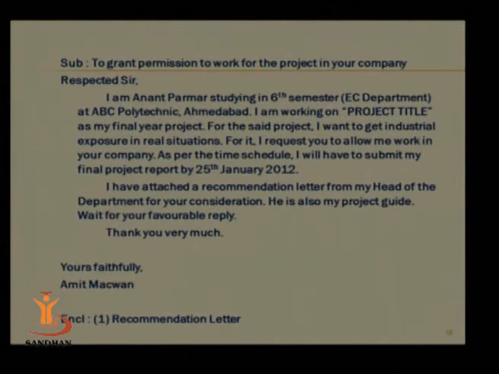Here there is an enclosure because as a student, if I want to use some company as a trainer for my project, I should produce a recommendation letter from my project guide. So I have attached a recommendation letter from my head of the department, or that head can be the guide for the project. So it is also very important. So that's why the enclosure, recommendation letter, is given.